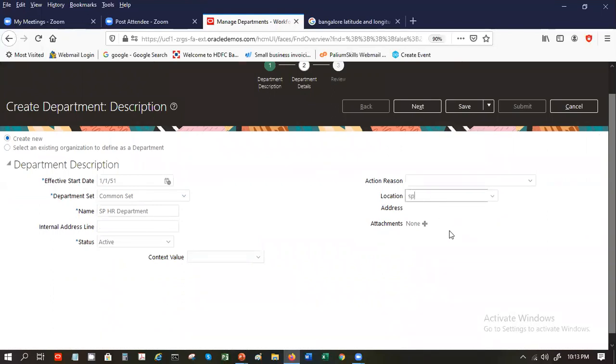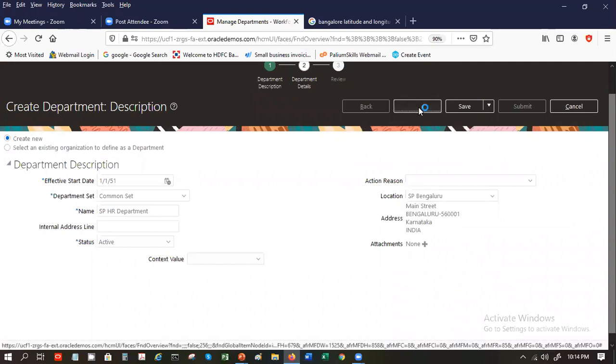And location, we'll see if we can find the SP that we defined over here. See, SP Bangalore over here. So it's the end of the interface. Then you say next.